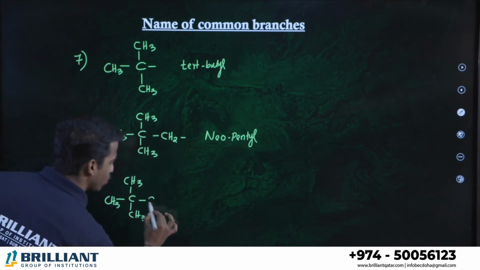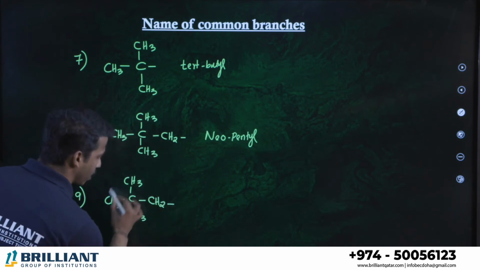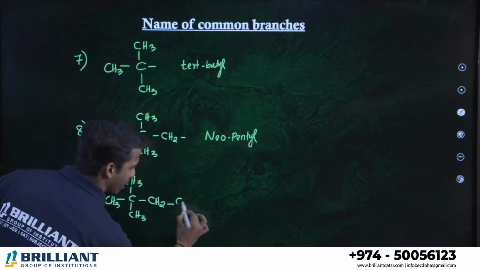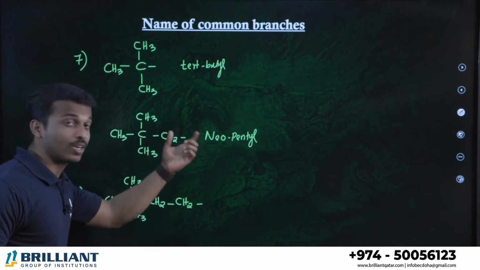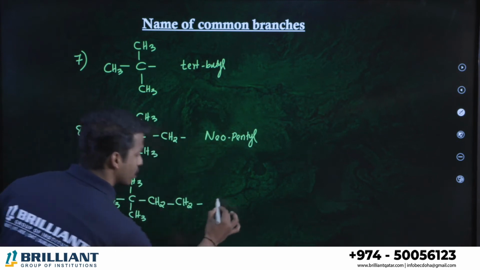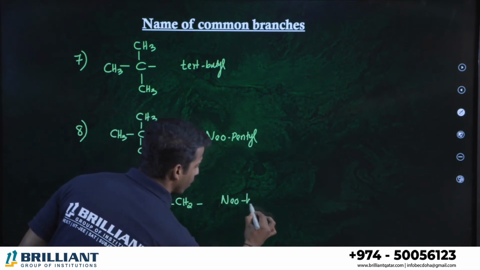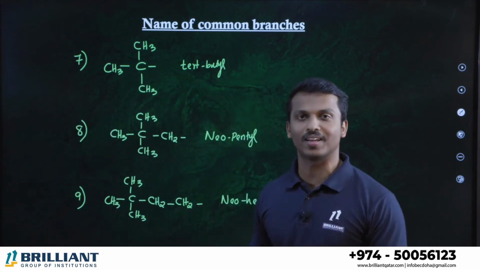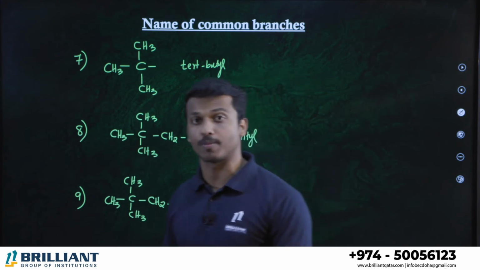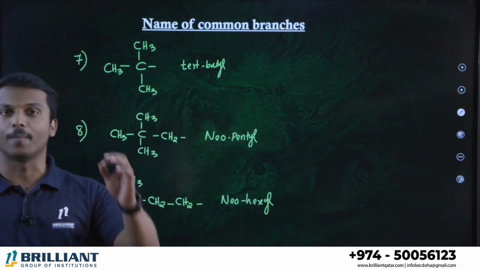Now, I'm making 2 more carbon here. This is tert-butyl. Into the right side, CH2 and CH2. What you can call? Here it total contains 6 carbon atoms. So, this is called neohexyl. Neohexyl. So, these are the maximum branches you can expect for your examination, even for your competitive exam.